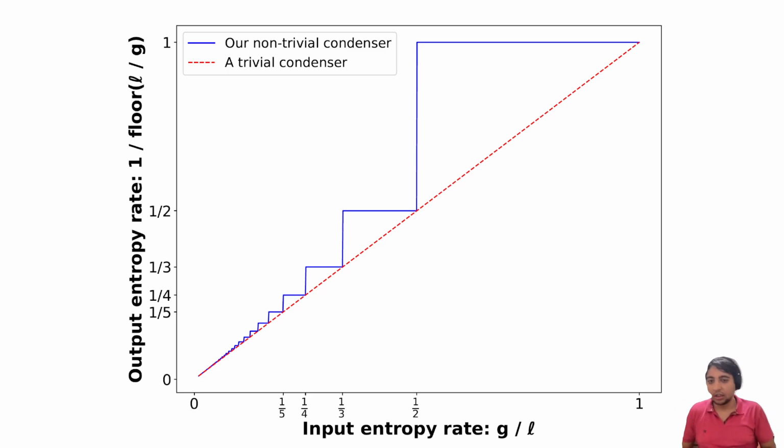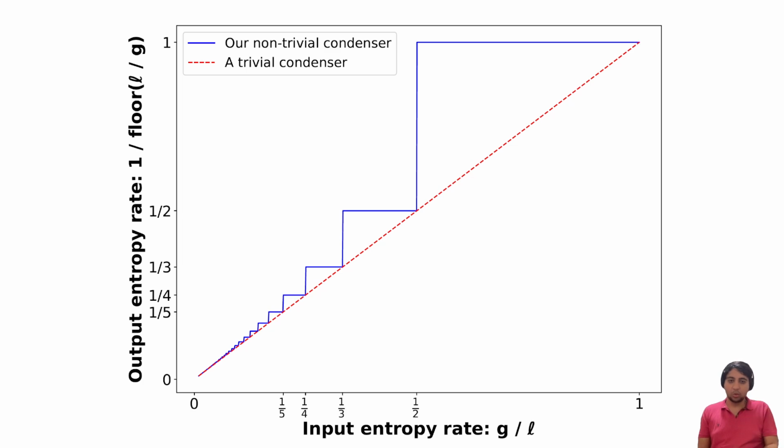Let's visualize this. Here on the x-axis, we have the input entropy rate G over L. On the y-axis, we have output entropy rate 1 over floor of L over G. The red dotted line represents a trivial condenser, which just outputs the input source directly. And on the blue line, we have our non-trivial condenser. And you can see that we somehow have many sharp thresholds.